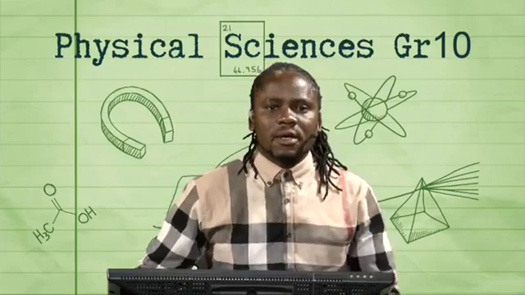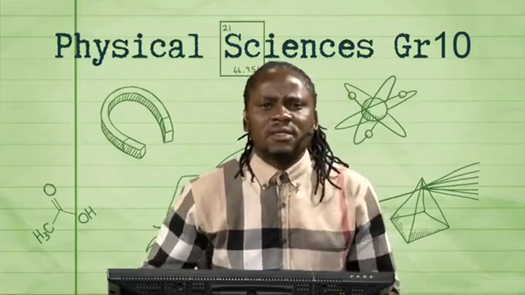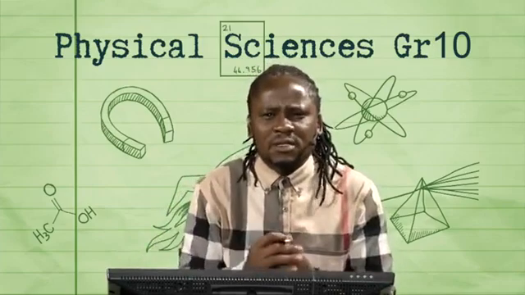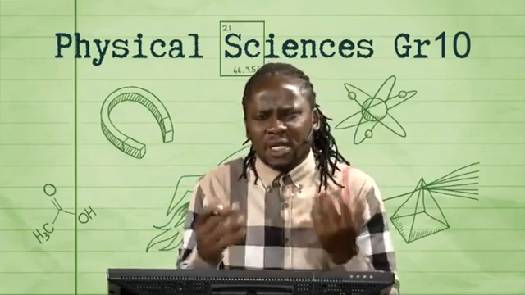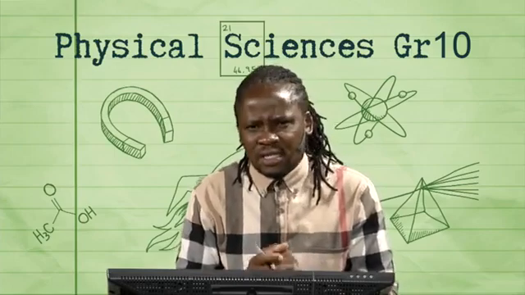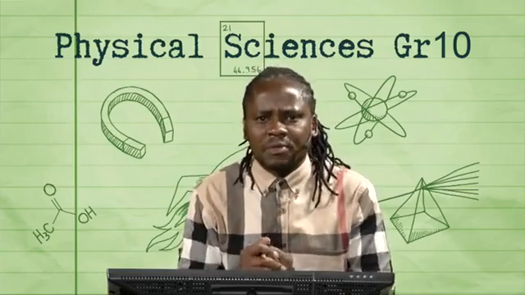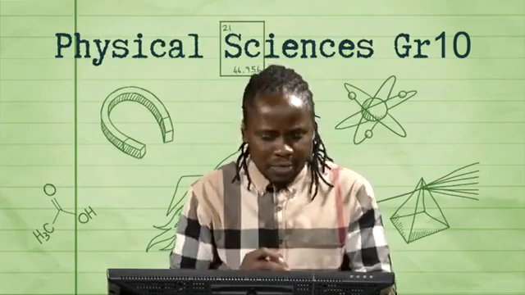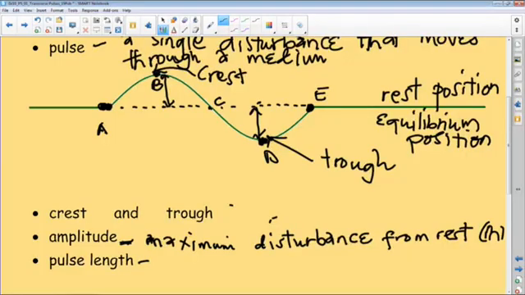Okay, guys, I think our discussion of the key concepts or components of a pulse created in a medium makes sense to us. The last key component of a pulse that I want us to discuss is the pulse length. Now, back to our sketch. Point A is the beginning of our pulse. It ends at E. Remember, this is a single complete disturbance that has occurred in a medium due to the flick, the medium being the rope.